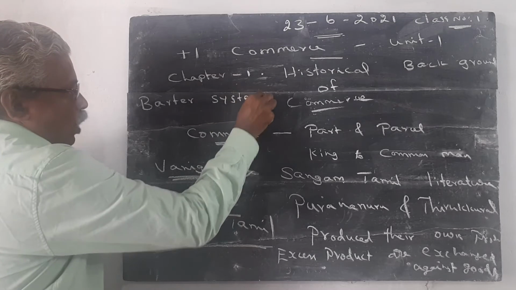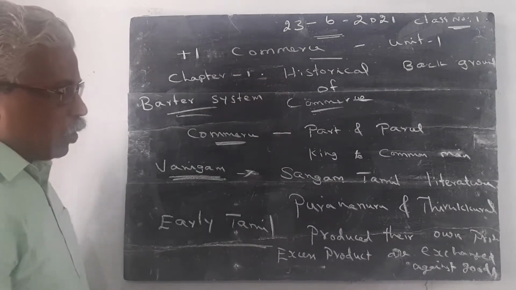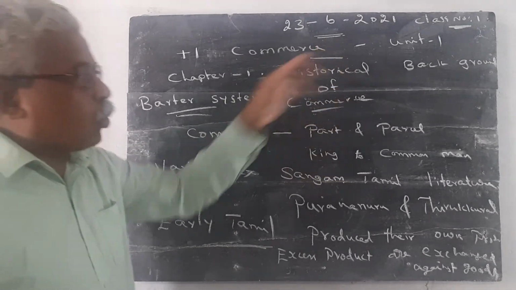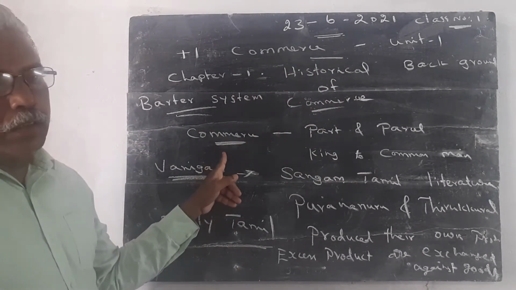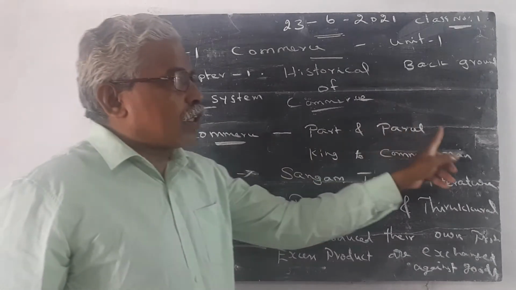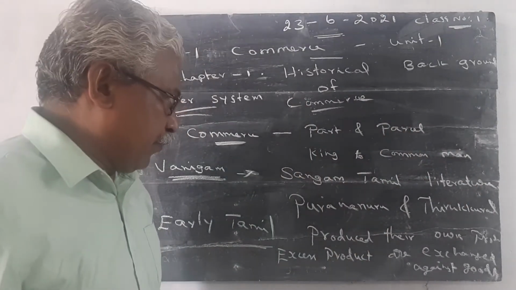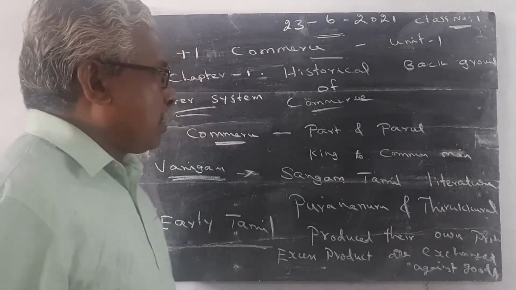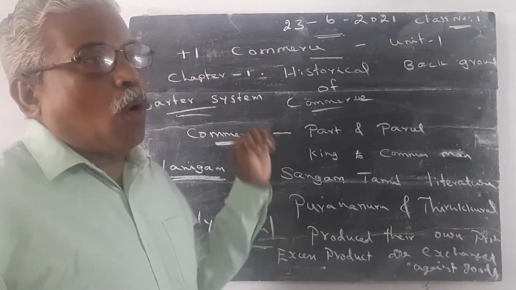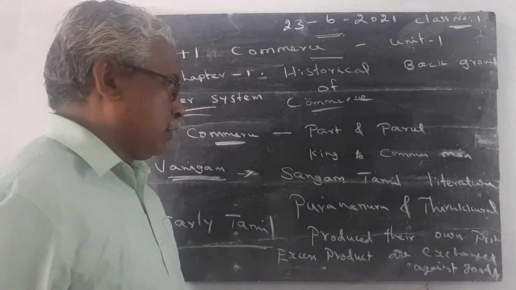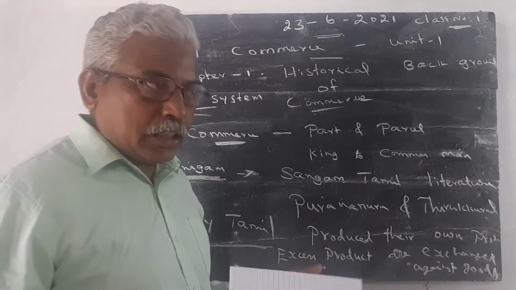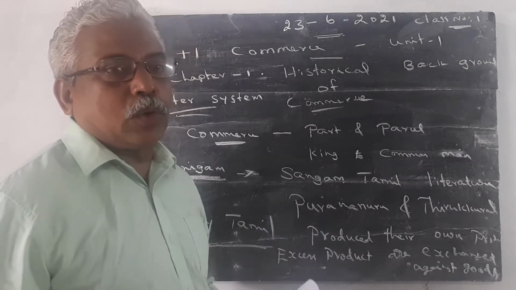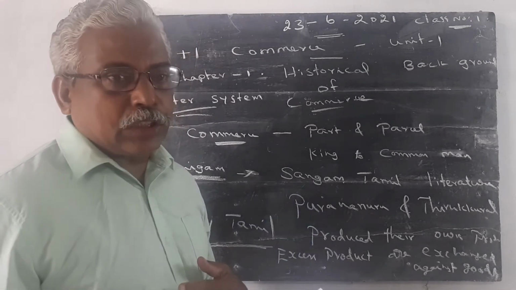These are the introduction about the term commerce. Once again, I repeat what I told. Commerce is a part and parcel of every human life. From king to common man, commercial activities are undertaken by all the people in the world. Every day we are buying some goods, we use services, we exchange goods, we exchange cash.